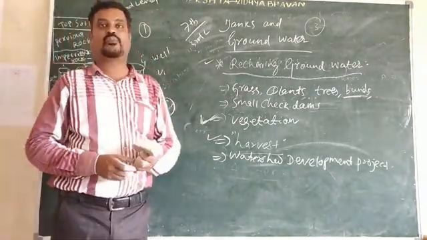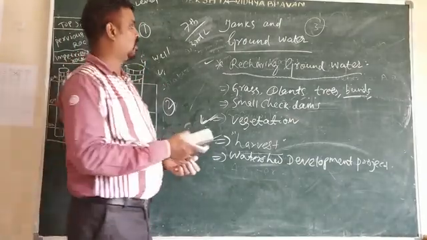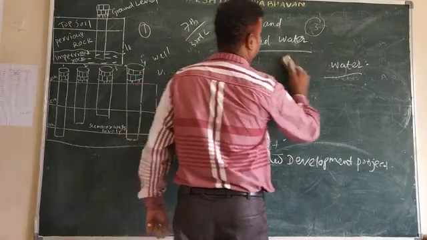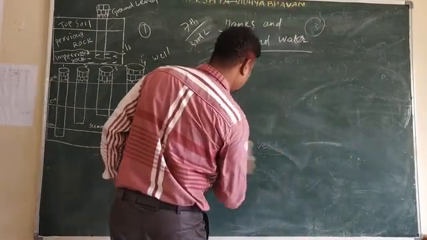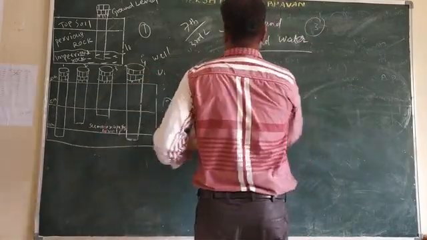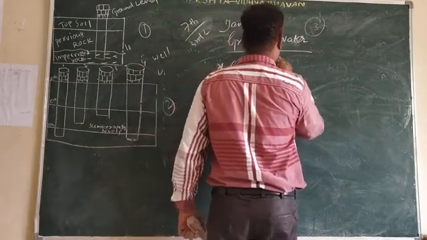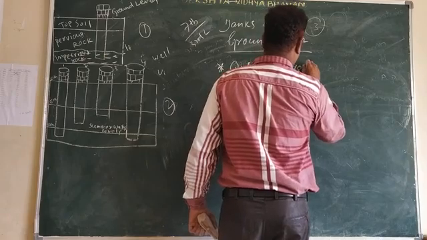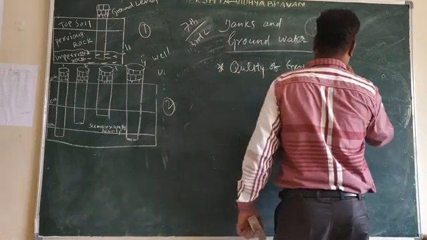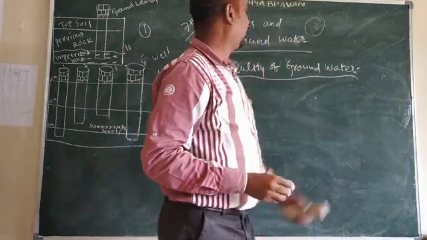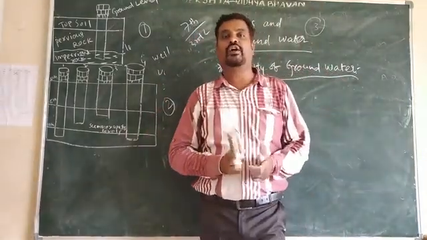The next topic is quality of groundwater.